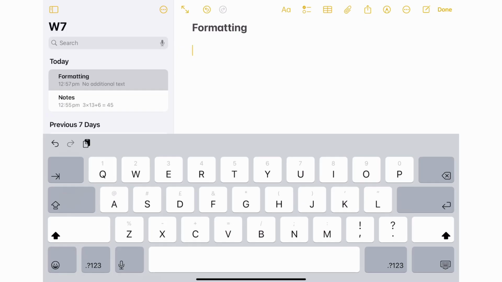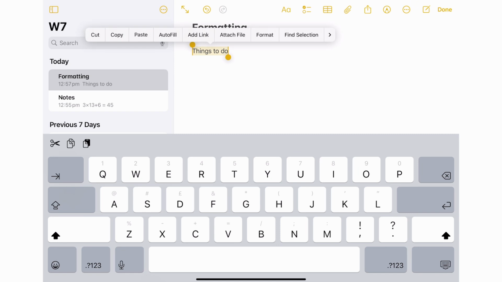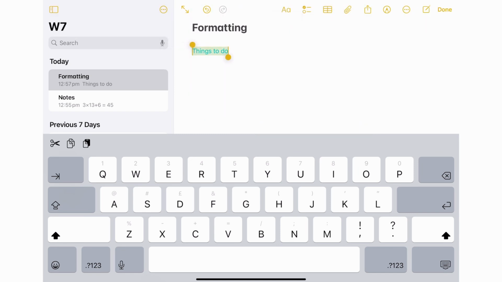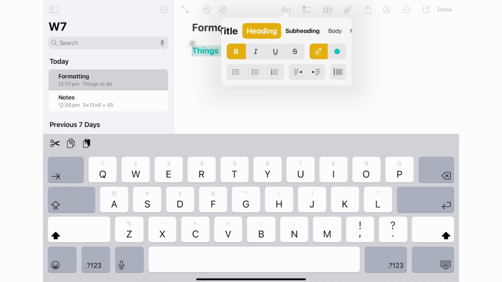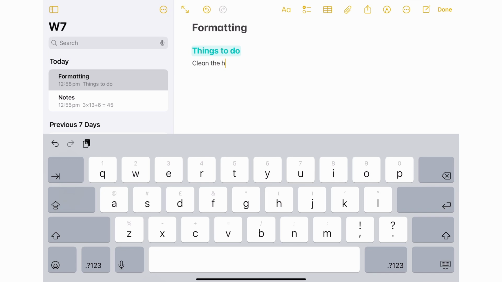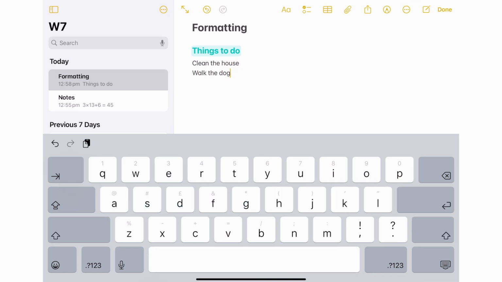Okay, so whilst we're on Notes, let's talk about the new formatting features. I'm in a new note here, and if I put a heading of, say, things to do, I can select this text, go to our options, and I can highlight or change the color of this. So if I make this title a heading by choosing heading here on the formatting options, and then I type something underneath, like clean the house and walk the dog, because this top part is a heading, you'll see a little down arrow here which you can use to hide and reveal the items listed underneath.